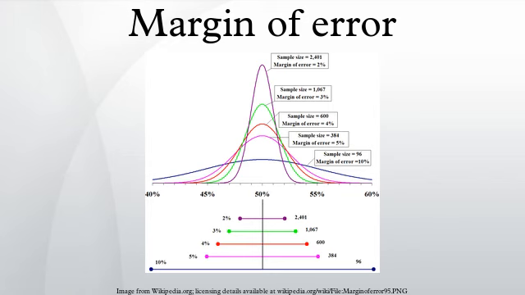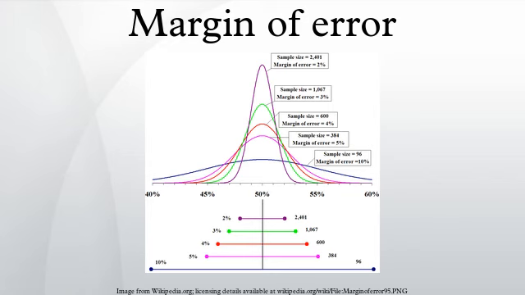If an article about a poll does not report the margin of error, but does state that a simple random sample of a certain size was used, the margin of error can be calculated for a desired degree of confidence using one of the above formulae. Also, if the 95% margin of error is given, one can find the 99% margin of error by increasing the reported margin of error by about 30%.